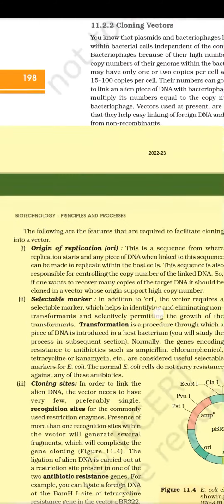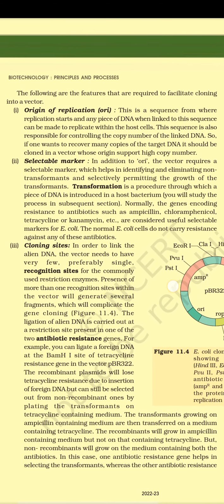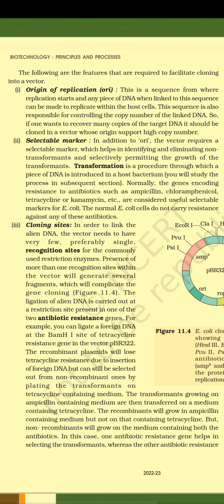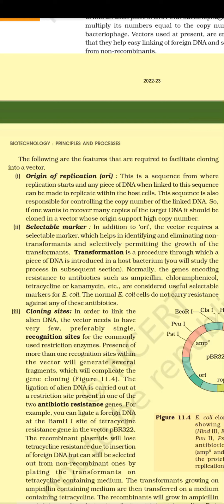Biotechnology: Principles and Processes. The following are the features that are required to facilitate cloning into a vector. Origin of replication. This is a sequence from where replication starts, and any piece of DNA when linked to the sequence can be made to replicate within the host cells. This sequence is also responsible for controlling the copy number of the linked DNA. So, if one wants to recover many copies of the target DNA, it should be cloned in a vector whose origin supports high copy number.